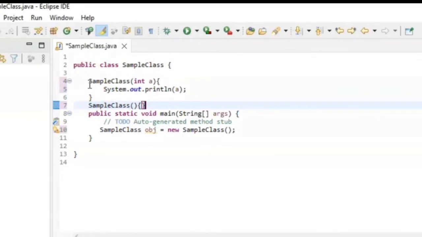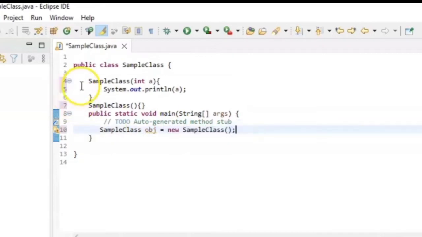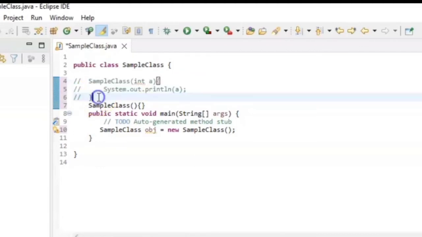So I mean to say, if a parameterized constructor already exists in the class, then we need to define the default constructor as well if we want to create an object like this. But if we don't have any parameterized constructor in this class, we don't need to define this. It will not throw any compilation error.